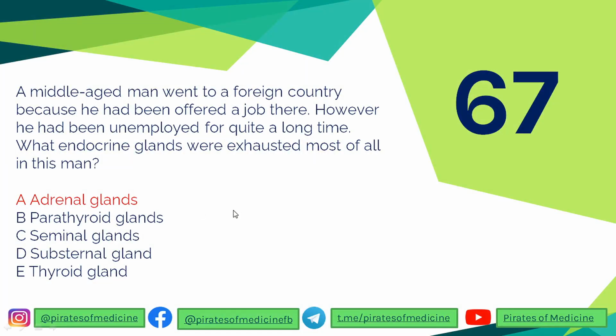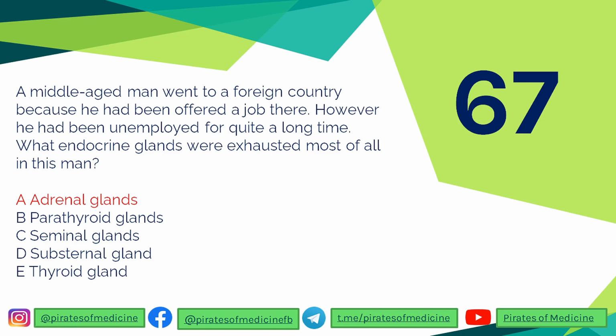67th question is that a middle-aged man went to a foreign country because he had been offered a job there. However, he had been employed for a long time. What endocrine glands were exhausted most of all in this man? So this man is suffering from a case of extreme chronic stress, because he is in a foreign country and he is being employed, so he's in a lot of stress.